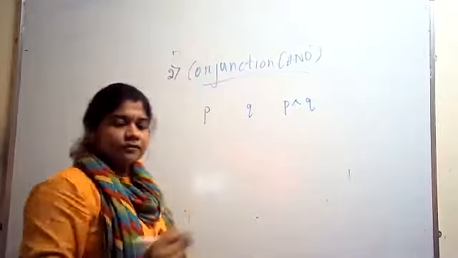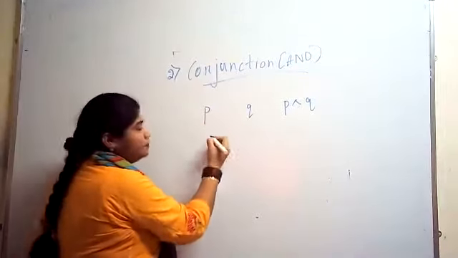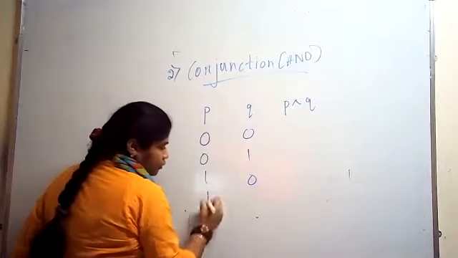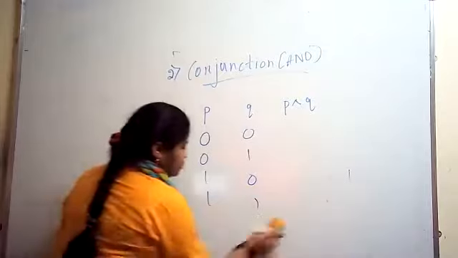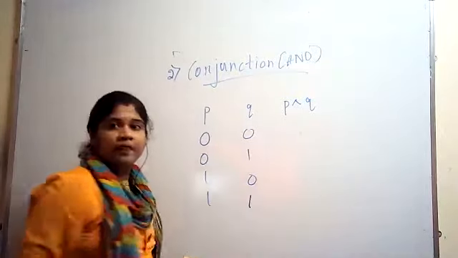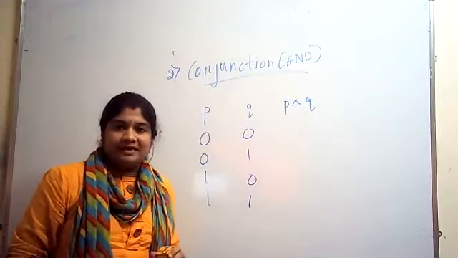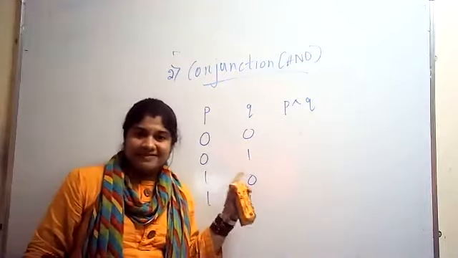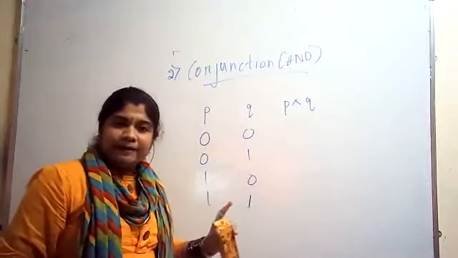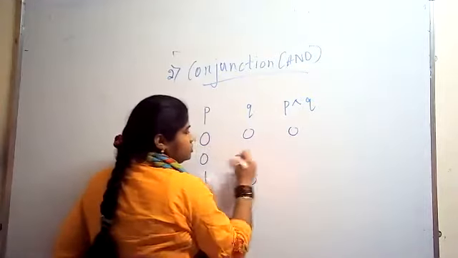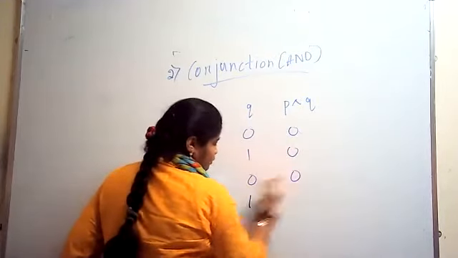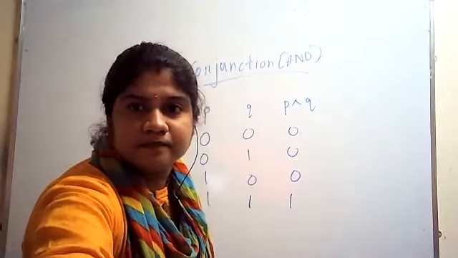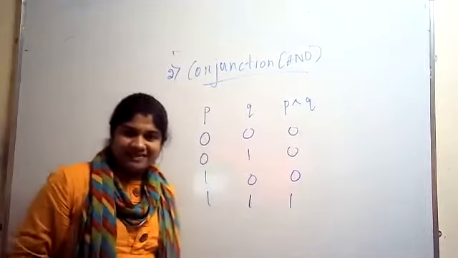As usual, we have two propositions. I'll write the combinations: 0 0, 0 1, 1 0 and 1 1. This is the normal combination which we have studied. What will be the AND gate operation? 0, 0, 0, 1. This is our AND gate, which we have studied.